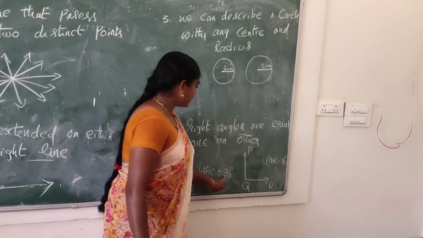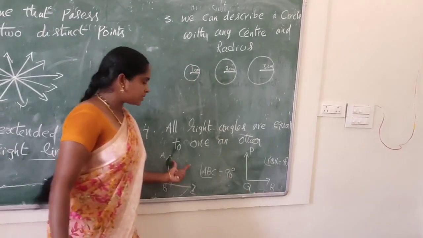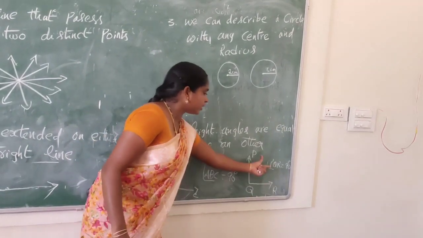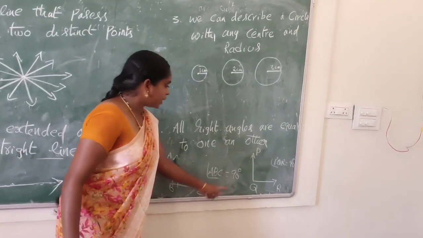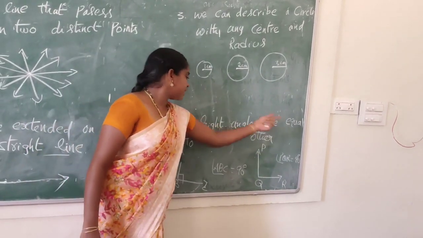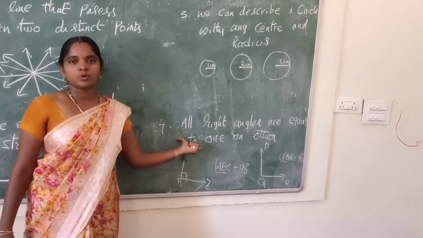So all right angles are equal. This is one right angle ABC, this is another right angle PQR, but the angles are the same. So all right angles are equal to one another. This is the fourth postulate.